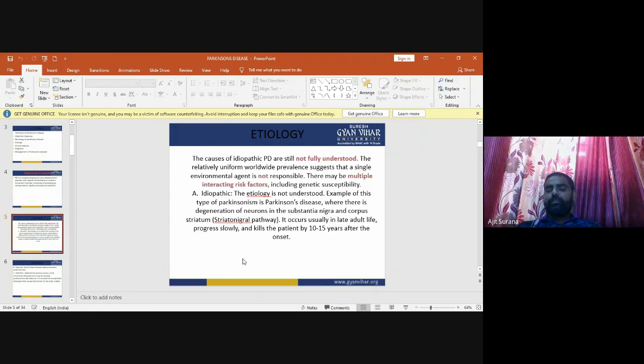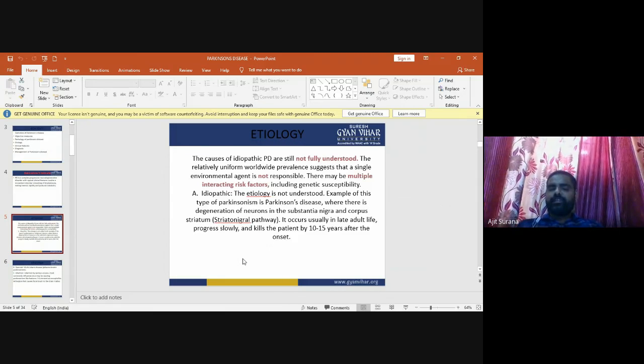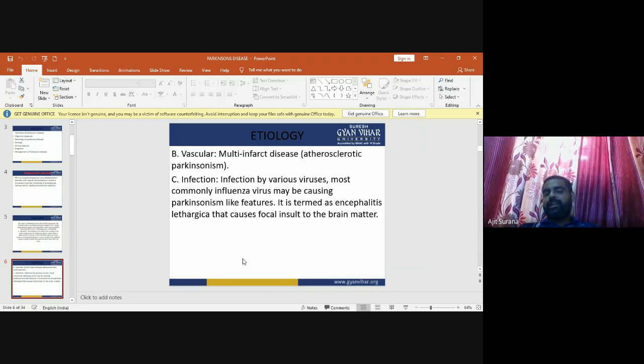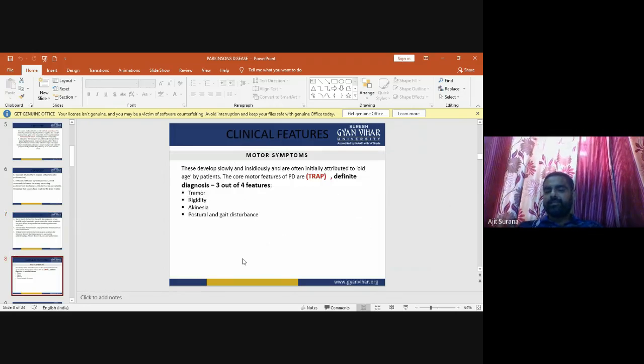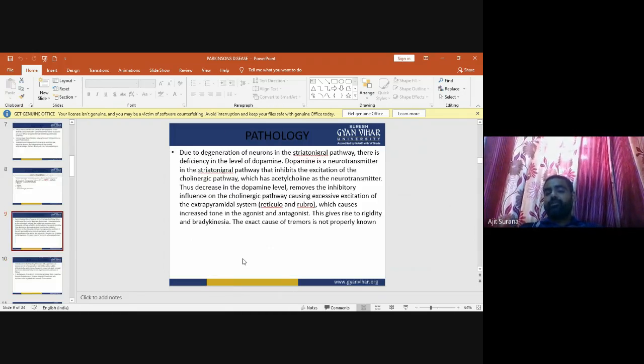The etiology of idiopathic Parkinson disease is unknown. It may be due to vascular multi-infarct disease, various virus infections, toxicity, various drugs, or multiple system degeneration that occurs in conditions like Alzheimer's disease. Now the pathology of Parkinson disease.